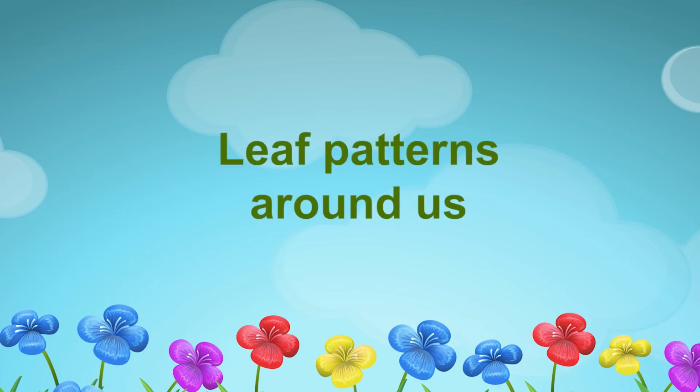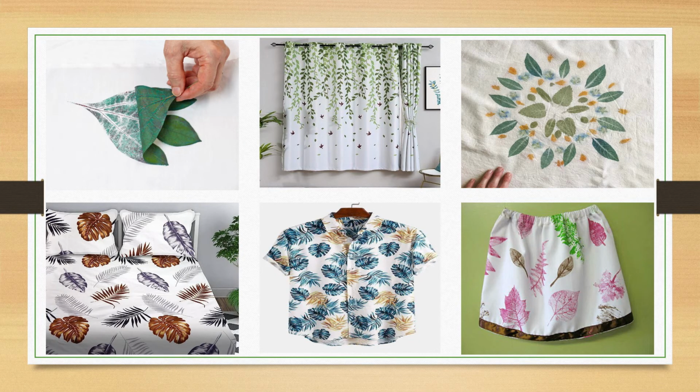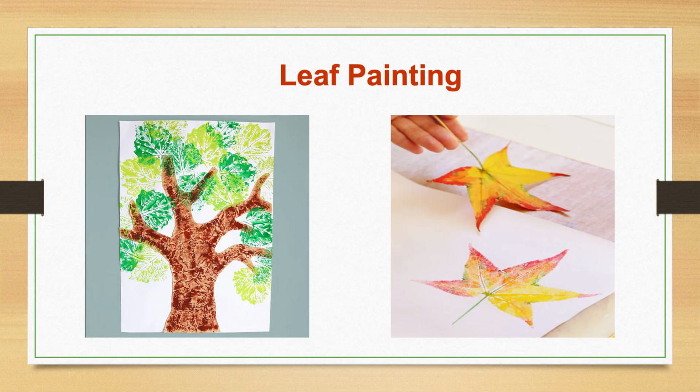Now we are moving towards some leaf patterns around us. We can see many patterns of leaves on many things like clothes, curtains, bed sheets, etc. Leaf painting is the process of painting with dyed leaves. Deriving from Japan, China, or India, it became popular in Vietnam. Its two main forms are cutting and pasting dry leaf to make leaf paintings or using paint to draw onto the surface of dry leaf to make a leaf painting.